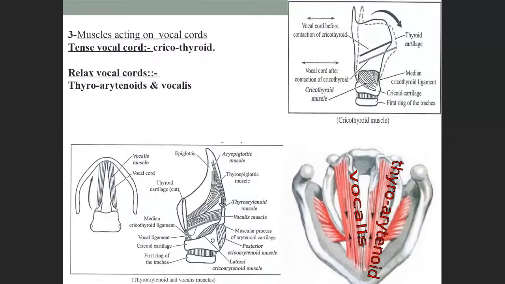Same like the muscles acting on the vocal cord. See here, this is our vocal cord. The voice box is like this in the larynx. So these are the 2 muscles which are acting on the vocal cord. One tenses, which means makes it very hard. The other relaxes, which means when you are not talking, in the resting mode. So this is the muscle which helps to rest the cord. That is thyroarytenoid and vocalis.